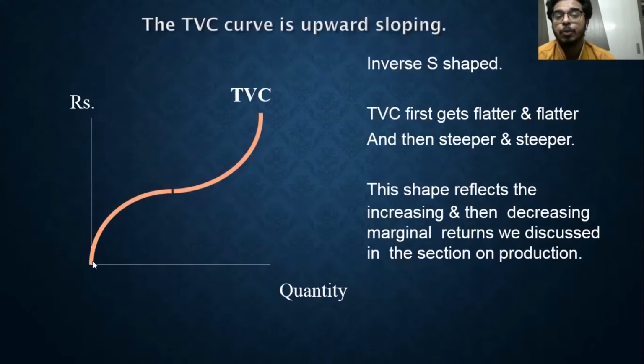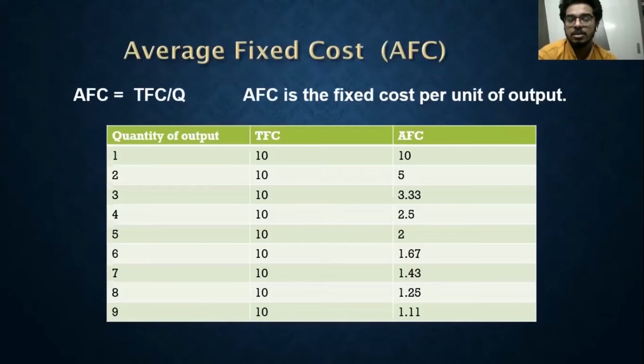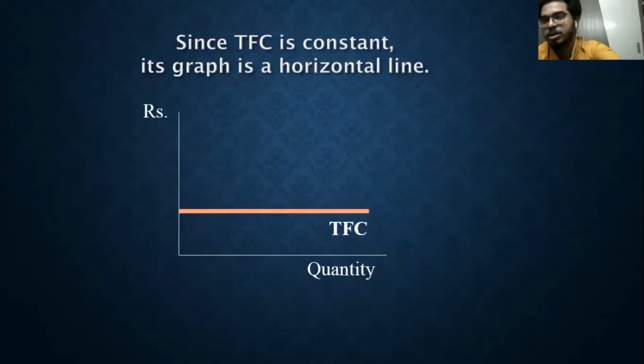It starts from the origin, so if my variable input is zero, the difference between fixed cost and variable cost is that even if my output is zero, I need to pay my fixed cost. That is why it is never zero. It is constant, right?